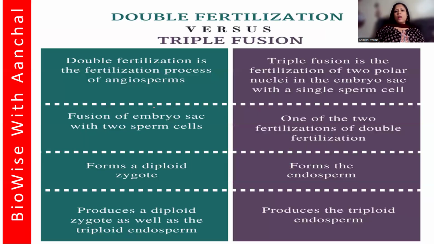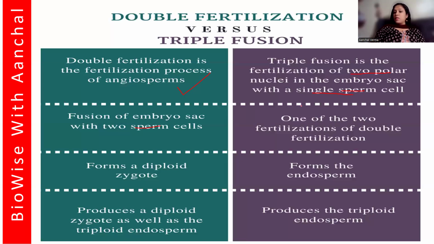Now, double fertilization versus triple fusion. Double fertilization is the fertilization process in angiosperms involving fusion of the embryo sac with the two male gametes, and triple fusion is the fusion of the two polar nuclei in the embryo sac with a single male gamete.